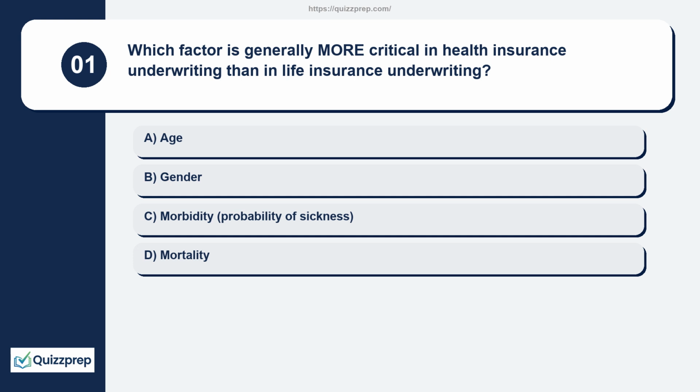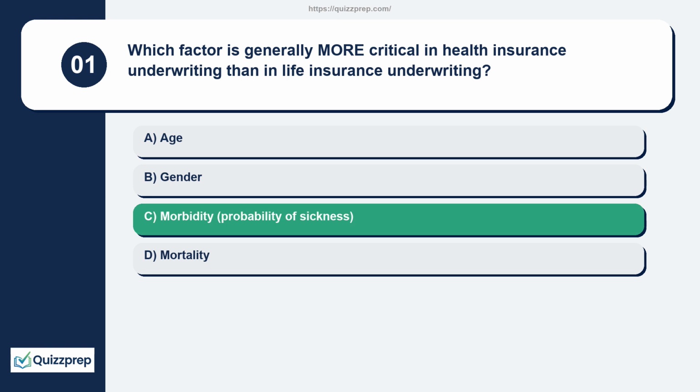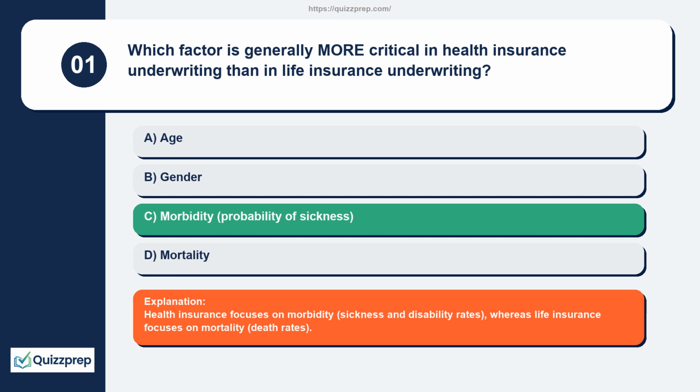Question 1. Which factor is generally more critical in health insurance underwriting than in life insurance underwriting? Age, gender, morbidity, probability of sickness, mortality. Health insurance focuses on morbidity, sickness, and disability rates, whereas life insurance focuses on mortality, death rates.